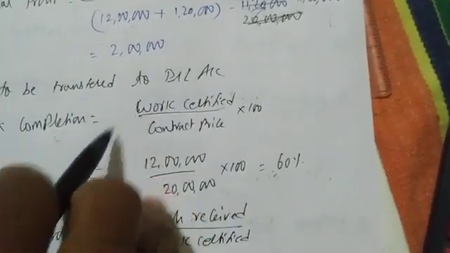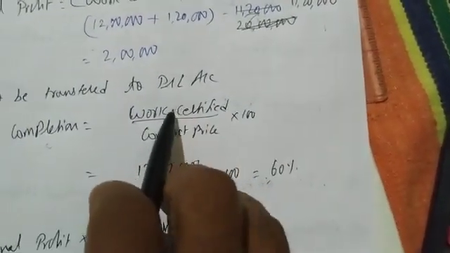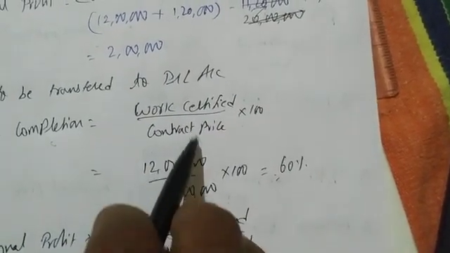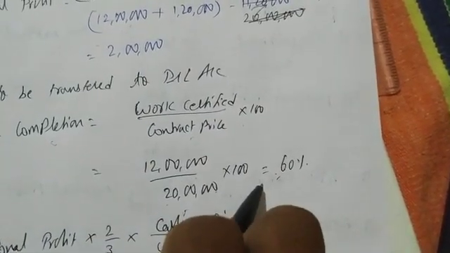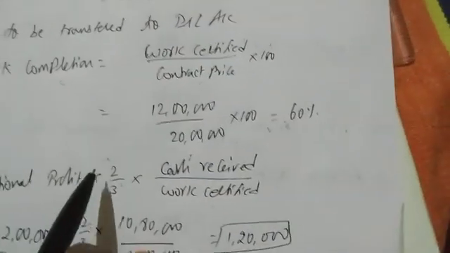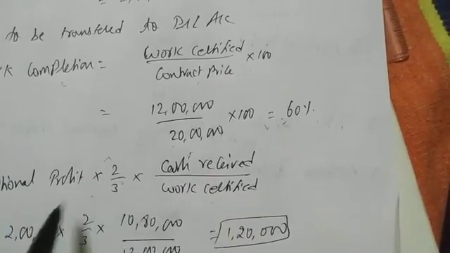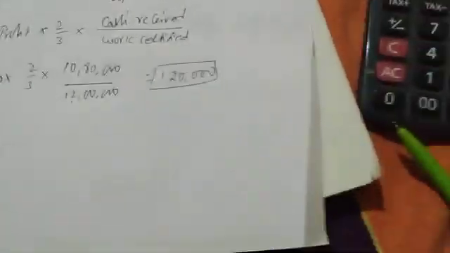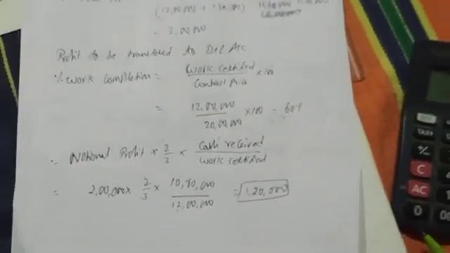First we have to find out work completion. Formula we know: work certified divided by contract price into 100. So 12 lakhs divided by contract price 20 lakhs into 100 is 60% we are getting. 60% means 2 by 3 of notional profit we have to transfer to profit and loss account. 2 by 3 into cash received divided by work certified. So 2 lakhs into 2 by 3 into 10 lakhs 80 divided by 12 lakhs. We are getting 1 lakh 20 is profit to be transferred to profit and loss account.